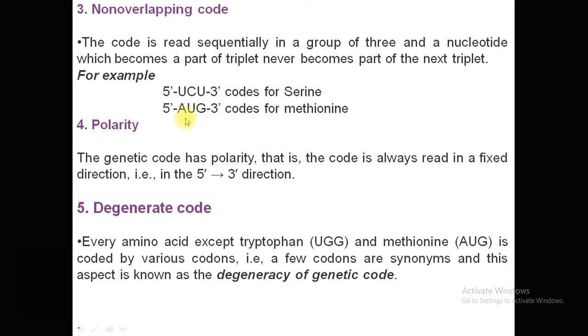Degenerate code: every amino acid except tryptophan, which is coded by UGG, and methionine, which is coded by AUG, is coded by more than one codon, and the other 18 amino acids are coded by various codons. That means a few codons are synonymous, and this aspect is known as degeneracy of the genetic code. For example, leucine, serine, and arginine are coded by 6 different codons.